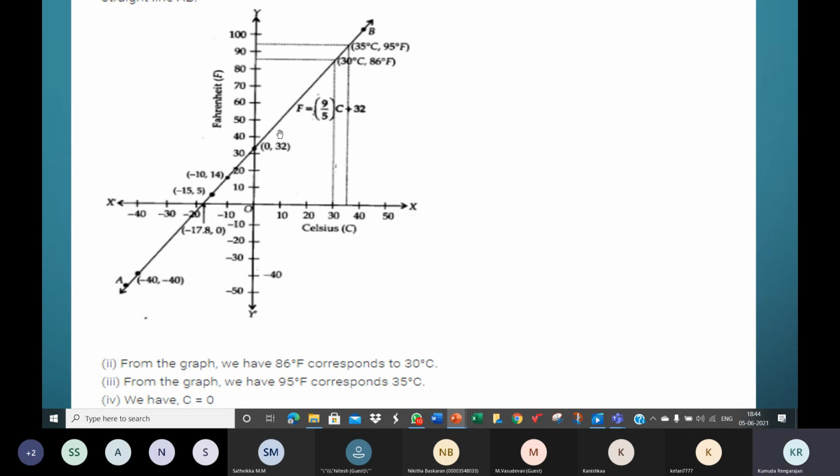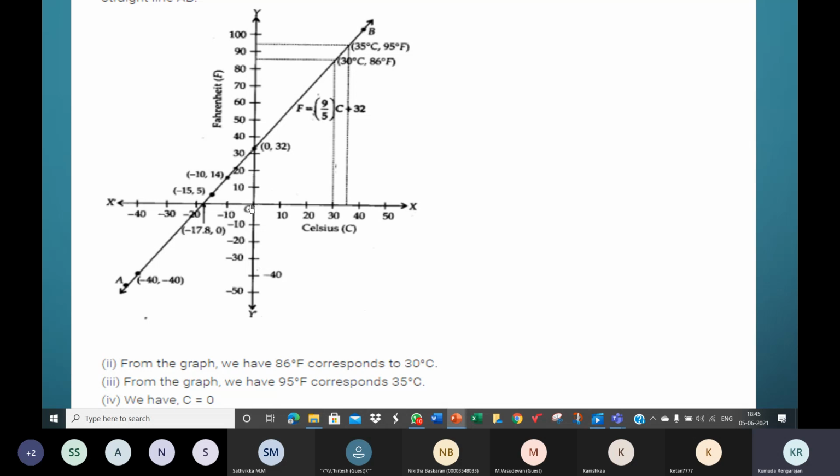Now there's another question. If the temperature is 0 degrees Celsius, what is the temperature in Fahrenheit? When it is 0 degrees Celsius, so on the x-axis it is 0. What is the corresponding y value? Please understand this. Celsius is the x value, Fahrenheit is the y value. So when x is 0 degrees Celsius, what is y? That's the question.